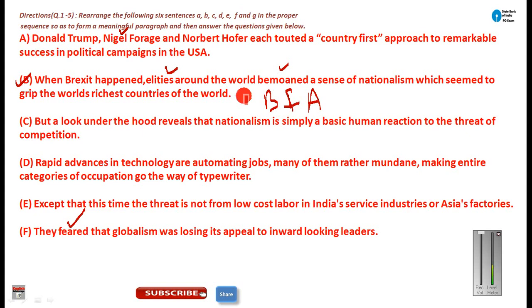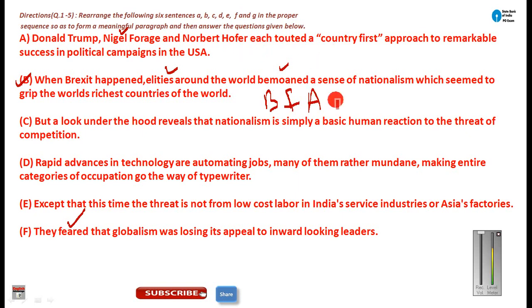Then you can say they feared that globalism was losing its appeal to inward looking leaders, and that is why this sentence seems to be the extension of the previous sentence, because here they are saying that these people each touted a country first approach to remarkable success in political campaign in the USA. Since they were enforcing this country first approach, they were hugely successful. So it means that globalism was losing its appeal. So this sentence is kind of substantial, proving that the previous sentence is correct.